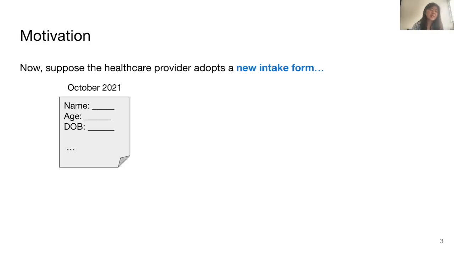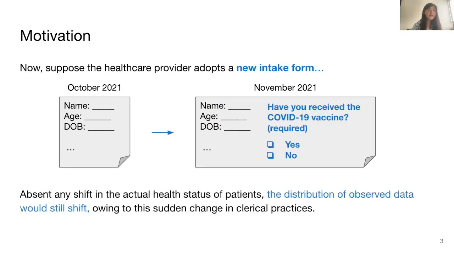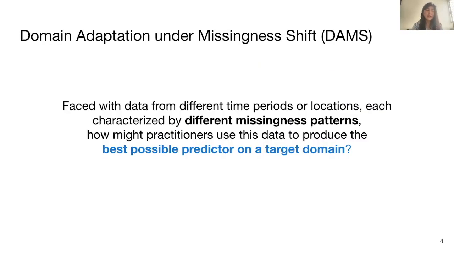So now suppose that the healthcare provider were to adopt a new intake form. Let's say that they added a question, have you received the COVID-19 vaccine? Well, absent any shift in the actual health status of patients, the distribution of observed data would still shift, owing to the sudden change in clerical practices. So now, faced with data from different time periods or locations, each characterized by different missingness patterns, how might practitioners use this data to produce the best possible predictor on a target domain?